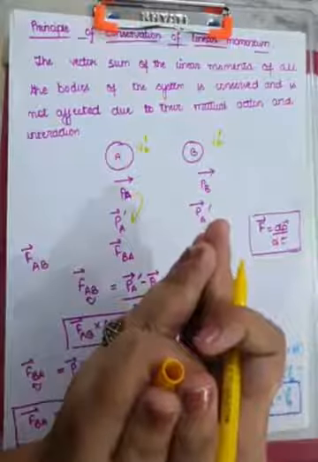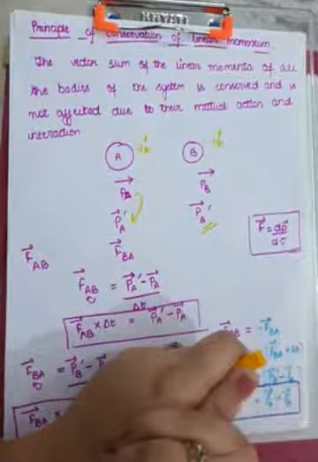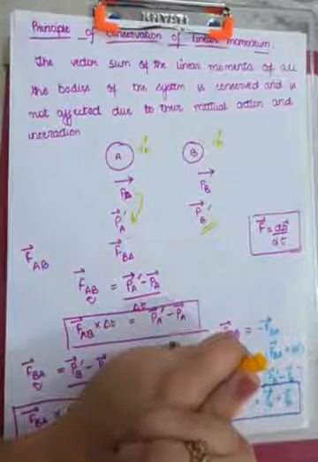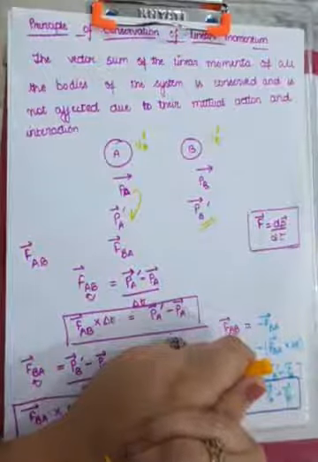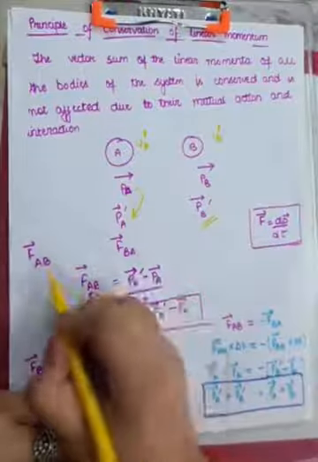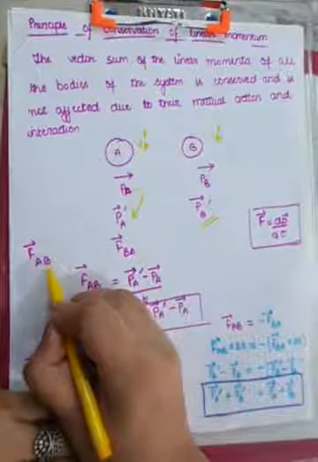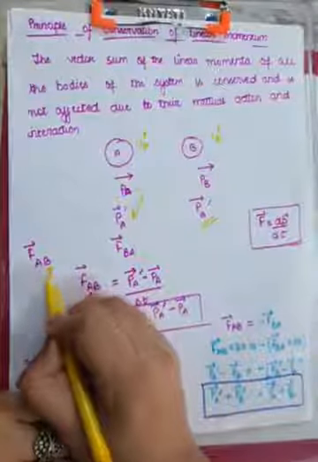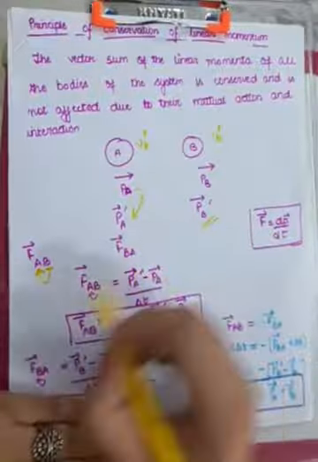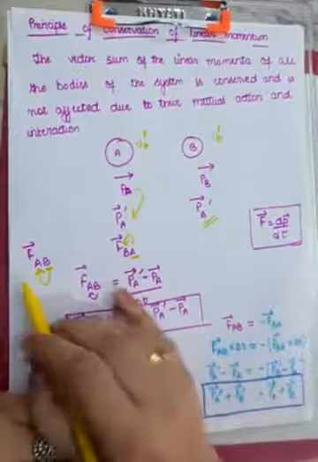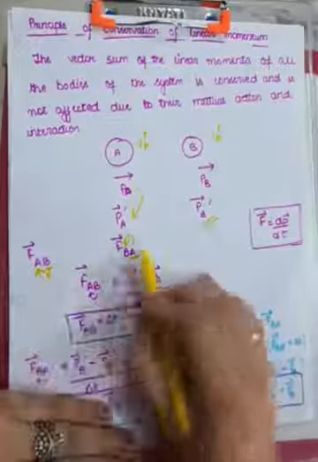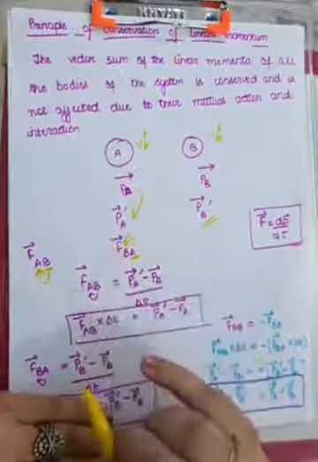So when these two bodies are colliding with each other, they'll stay intact, and they'll exert a force over each other. And when they do that, what is going to happen? The force due to body B on body A and the force due to body A on body B: this is FAB vector and this is FBA vector.